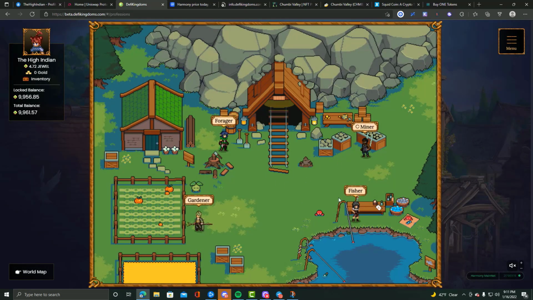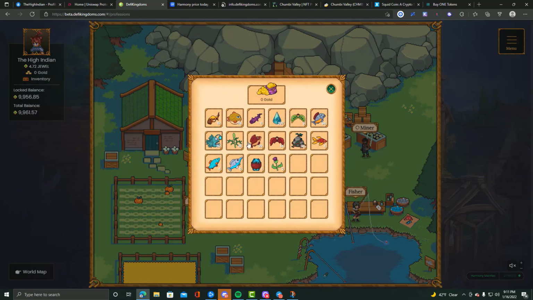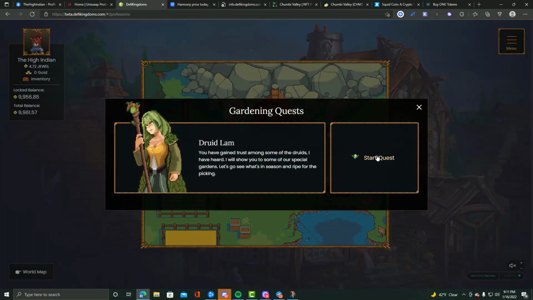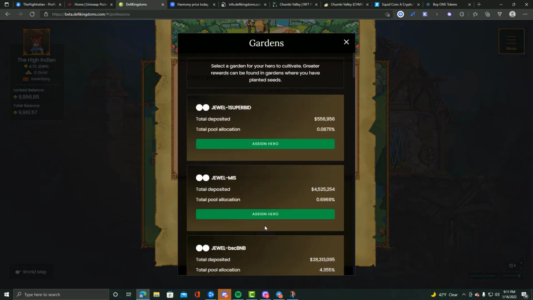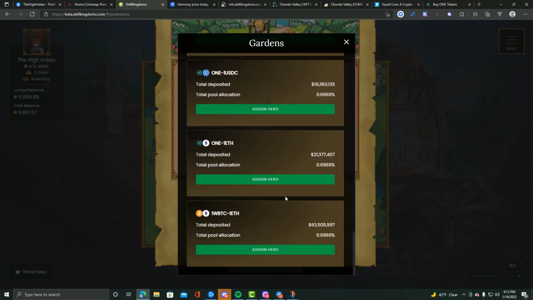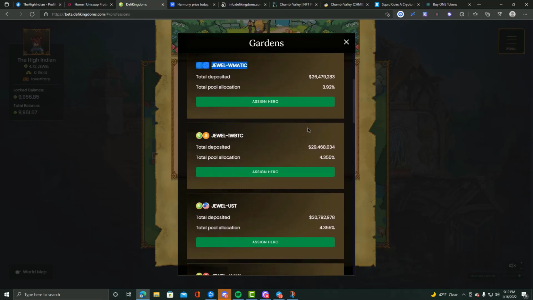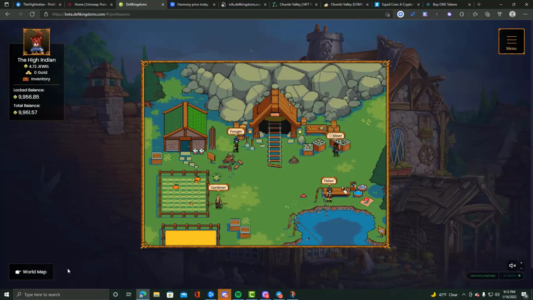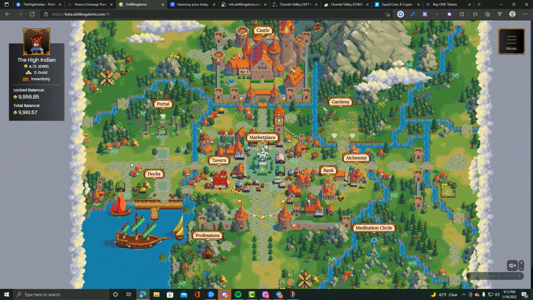Now, you can go foraging and you can go fishing, and that'll earn you in-game items that are basically NFTs or tokens, and these will be able to be used in the game, or you can go over to the vendor and sell them for gold and purchase new items. The gardener, basically you'll apply that to one of your farms and it'll boost your rewards, so this is a good way to get extra Jewel as well if you are in the farms. And that's basically it that I have for DeFi Kingdoms right now.